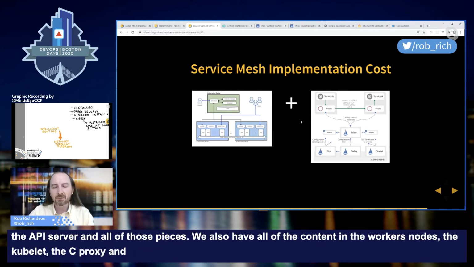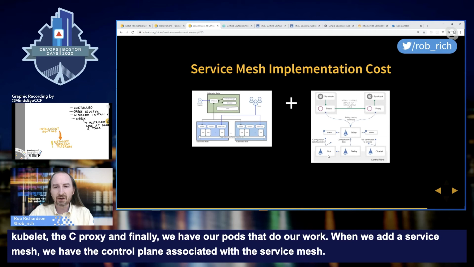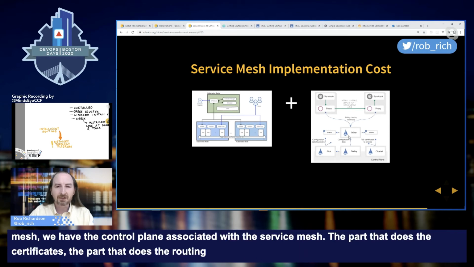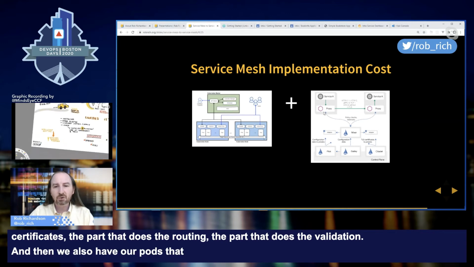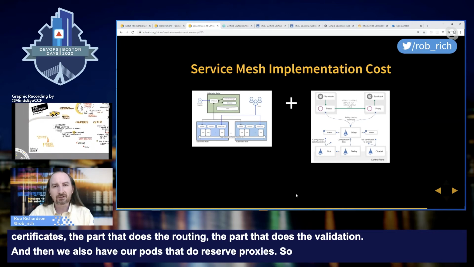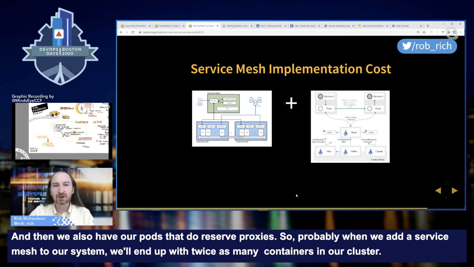When we add a service mesh, we have the control plane associated with the service mesh, the part that does the certificates, the part that does the routing, the part that does the validation. And then we also have our pods that do reverse proxies. So probably when we add a service mesh to our system, we'll end up with twice as many containers in our cluster. Now that's a non-trivial amount of hardware.